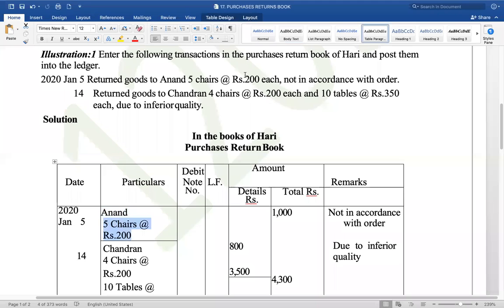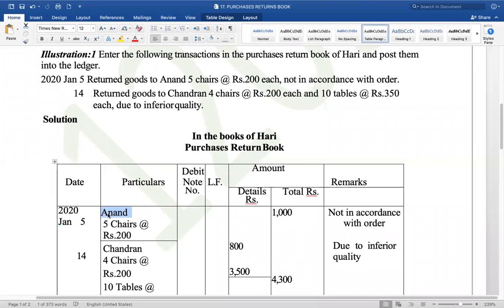Okay. What happened to these things? They are returned to Anand. When? On January 5th, the date goes in the date column. Anand is the person named in the particulars column.